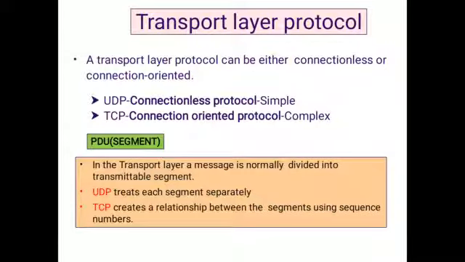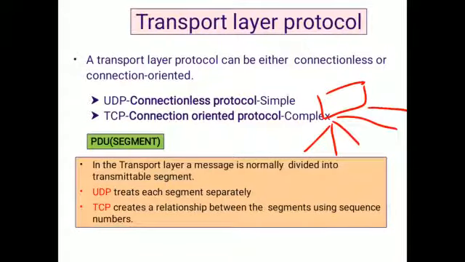That means in UDP, for example, if the message is divided into 4 or 5 segments, UDP treats the segments separately. First it will transmit this segment, next it will transmit this segment, and next this segment. It will not follow any order, but TCP will create a relationship between these segments: this is segment 1, segment 2, segment 3.